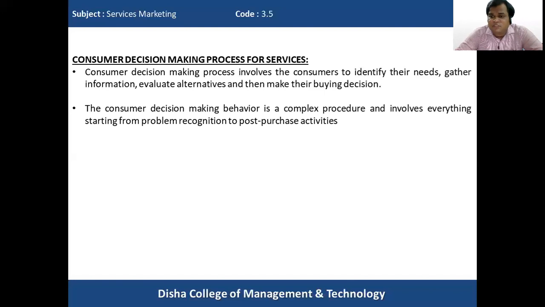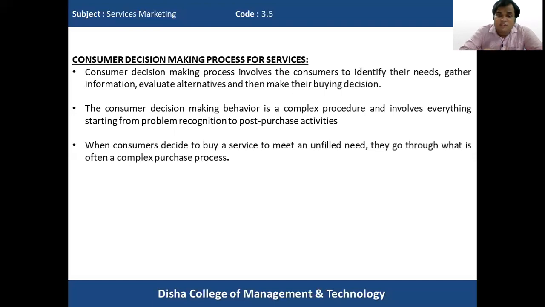It involves everything right from the point of problem recognition or identification of the needs to the post-purchase activities like evaluation, whether the particular service he has got is satisfying the needs or not, whether it is value for money or not, whether the decision to buy the particular service was right or not. All these post-purchase activities are done in order to see whether the service availed satisfies the needs of the consumer. So it is a complex procedure.